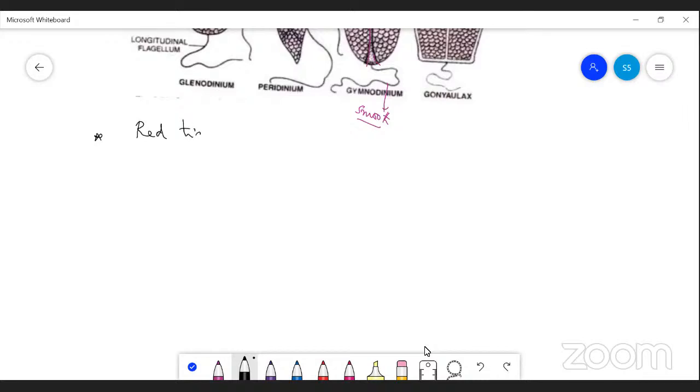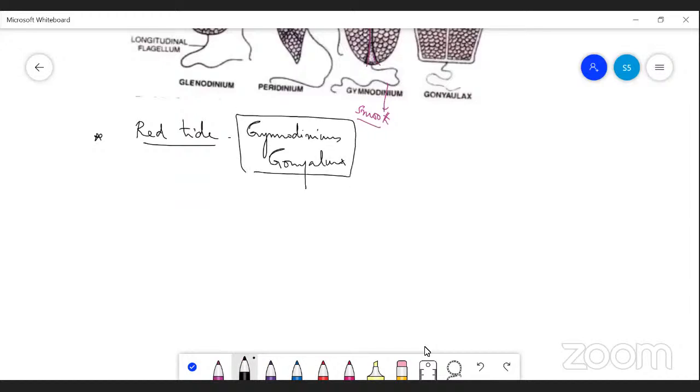Red tide is caused by Gymnodinium and Gonyaulax, which give red color to the sea. They grow extensively in the sea, giving it a red color, so it is called red tide. Red tide is caused by Gymnodinium.